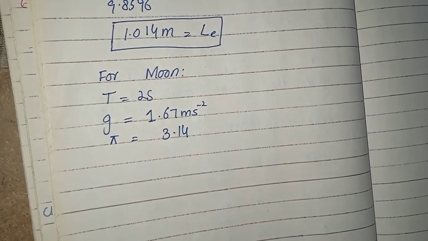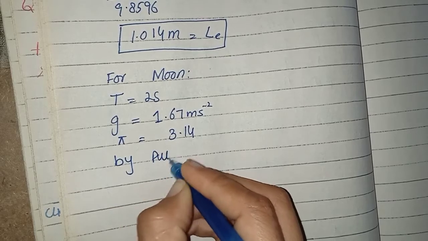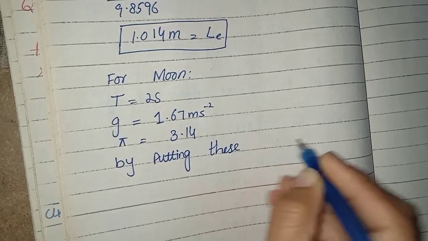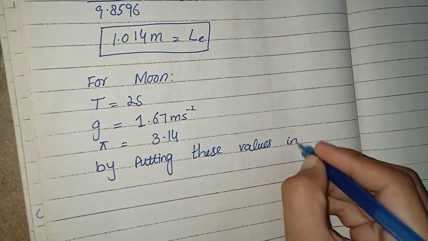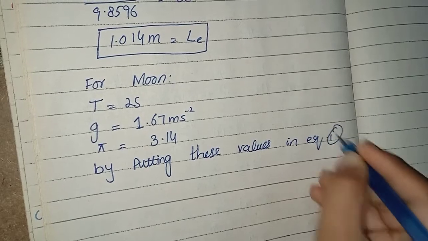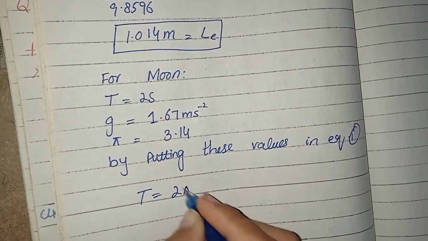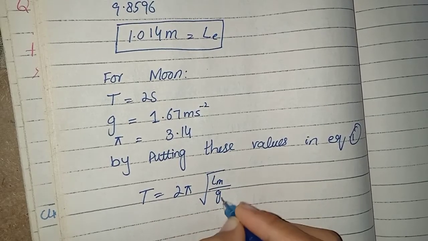Now by putting these values in equation 1, which is T is equal to 2 pi under root L over G, but this time Lm and Gm.